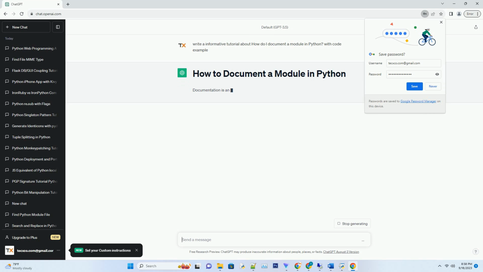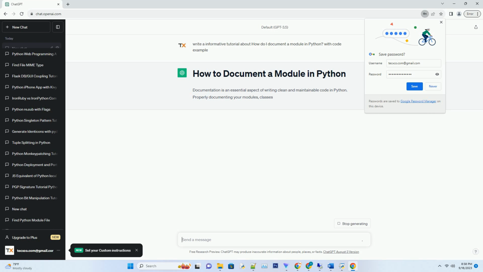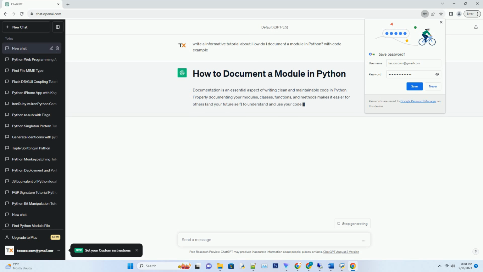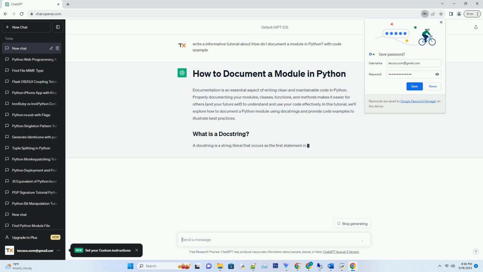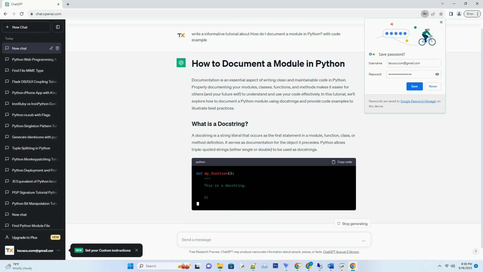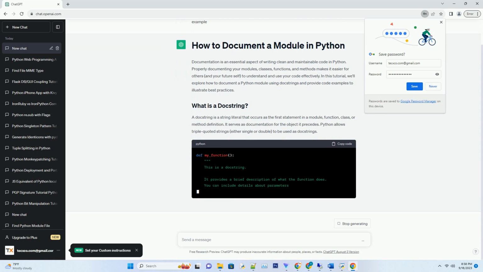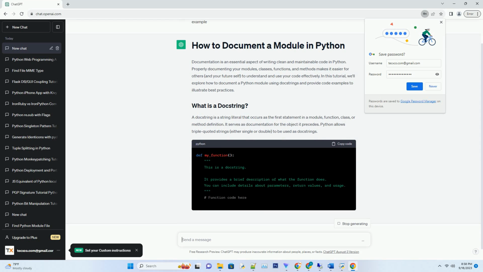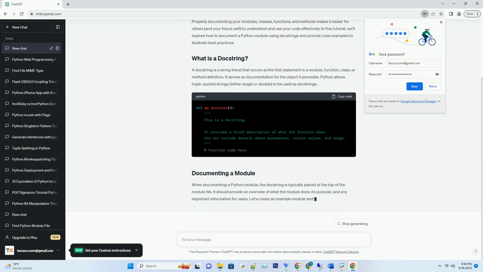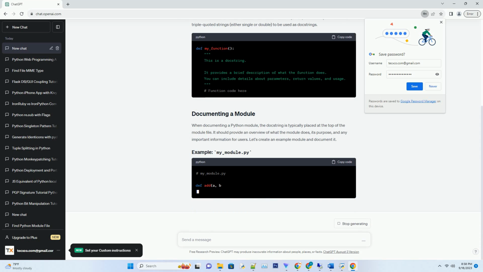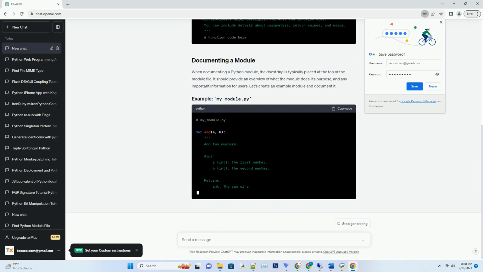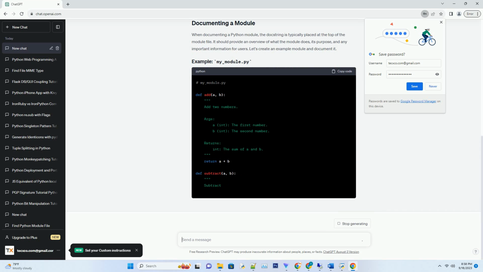Documentation is an essential aspect of writing clean and maintainable code in Python. Properly documenting your modules, classes, functions, and methods makes it easier for others, and your future self, to understand and use your code effectively. In this tutorial, we'll explore how to document a Python module using docstrings and provide code examples to illustrate best practices.